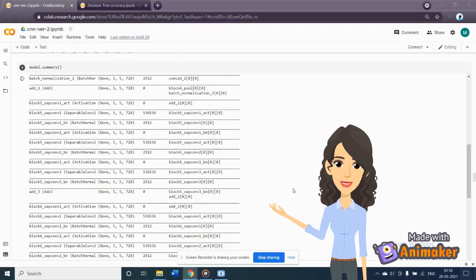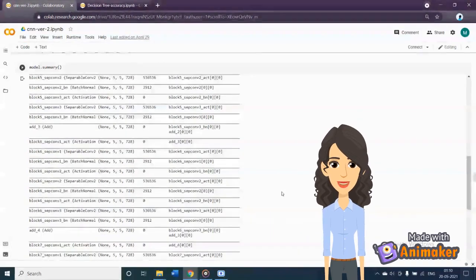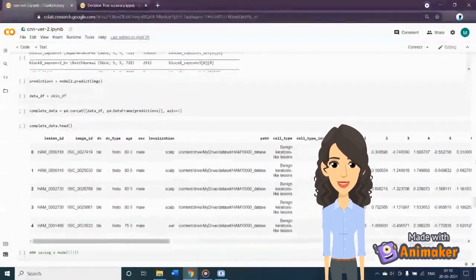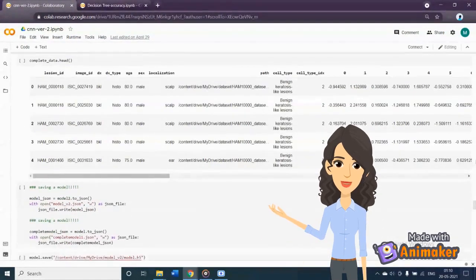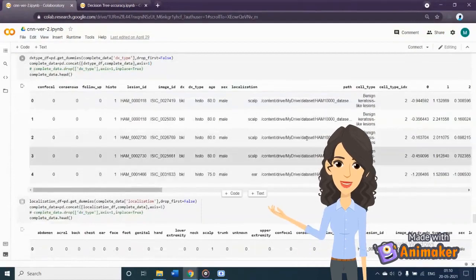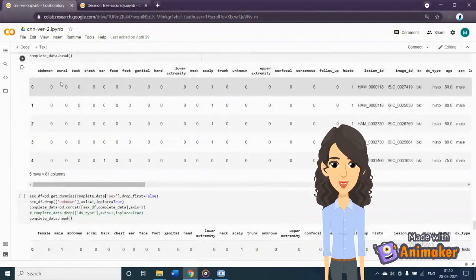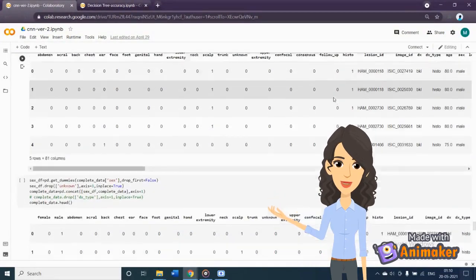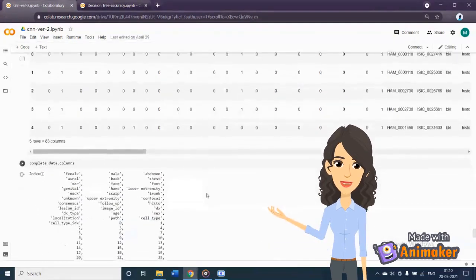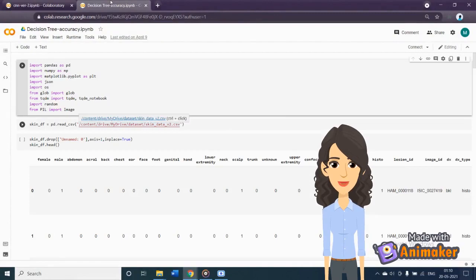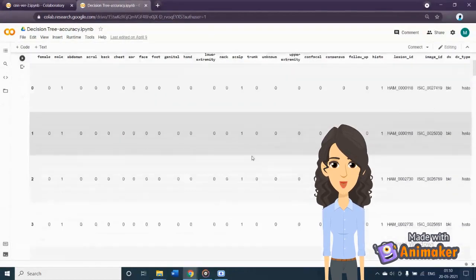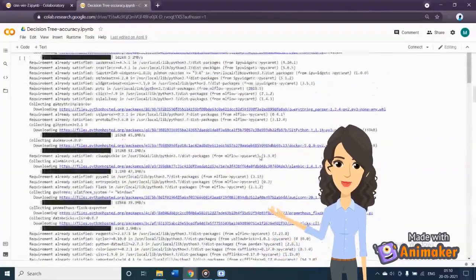The output obtained by the CNN model is given to the decision tree as 52 features in the form of numerical values. Preprocessing of data is done such as gender is divided into male and female and localization is divided into neck, face, back, etc. Other questions related to the disease are asked to the user and input in the form of 1 and 0 is taken, which is given to the decision tree. Python libraries such as NumPy, Pandas, PyCaret are used.